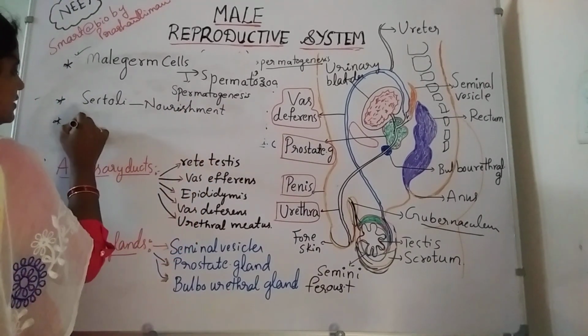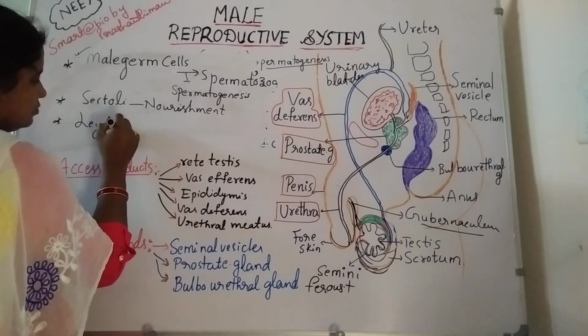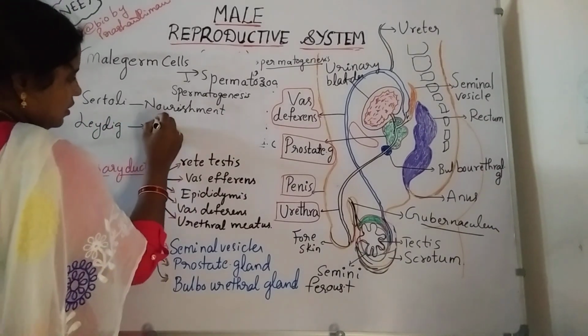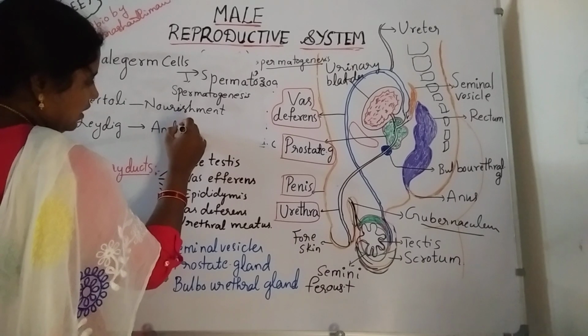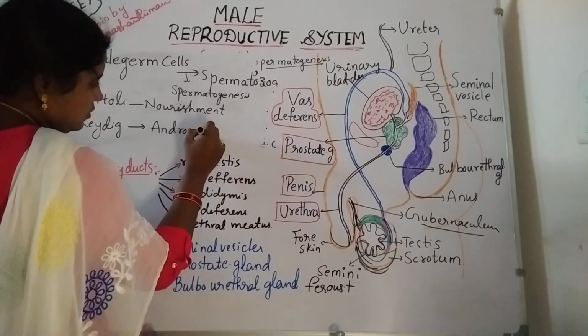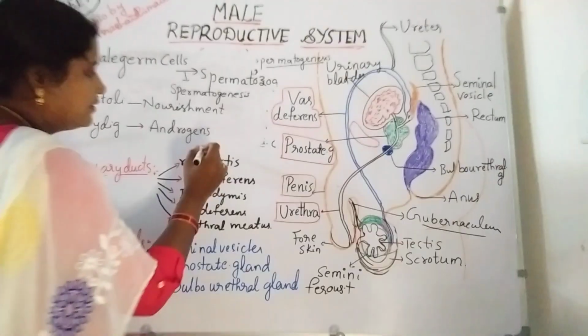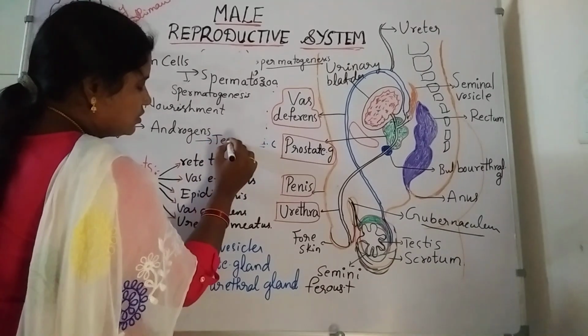And Leydig cells are responsible for producing the androgens, and the androgen name is testosterone.